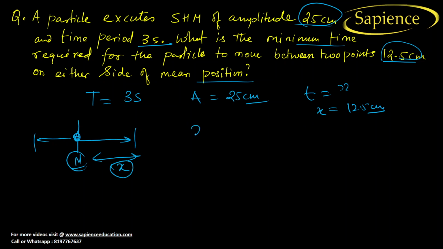Let us consider this is the mean position, and the displacement x is given, right? So how will we find it? First of all we have to write the general equation: x is equal to a sine of omega t plus phi. This is the general equation.